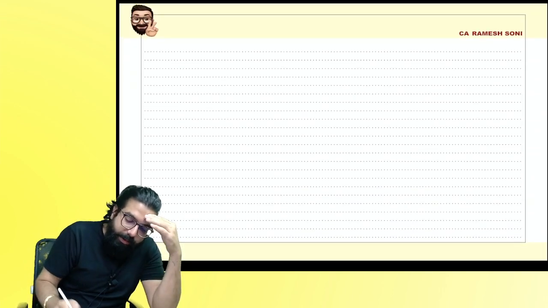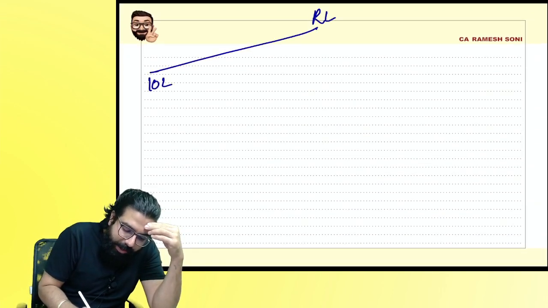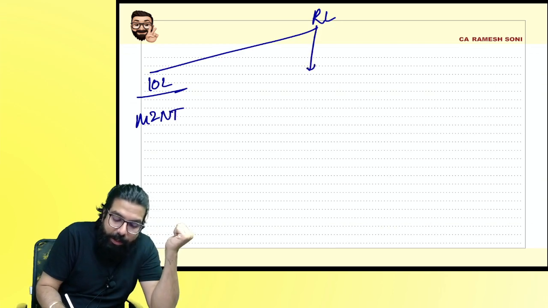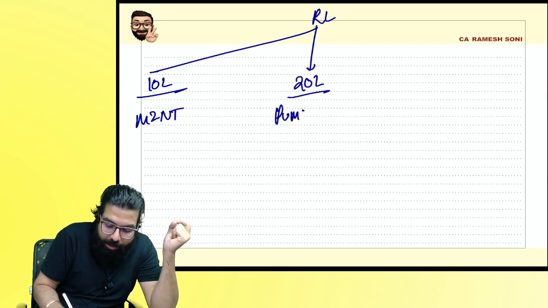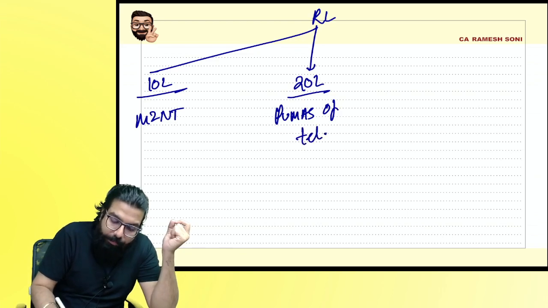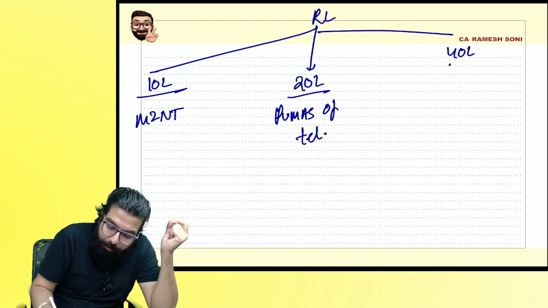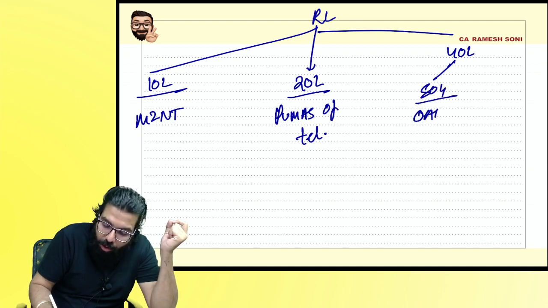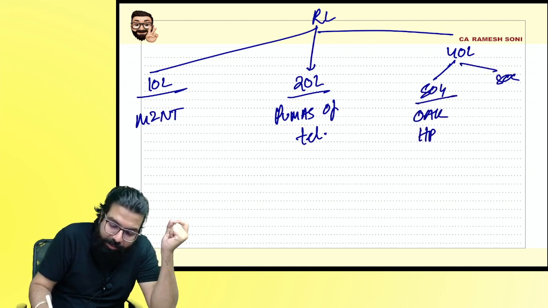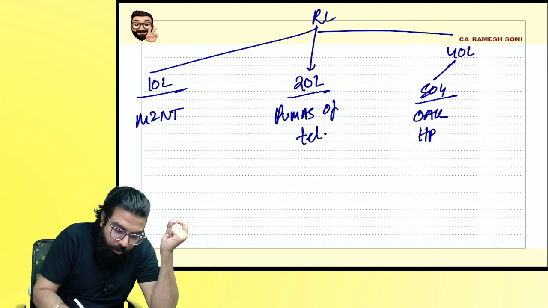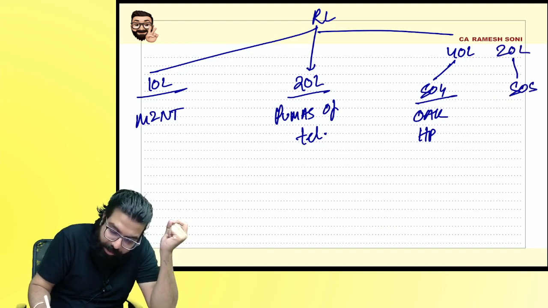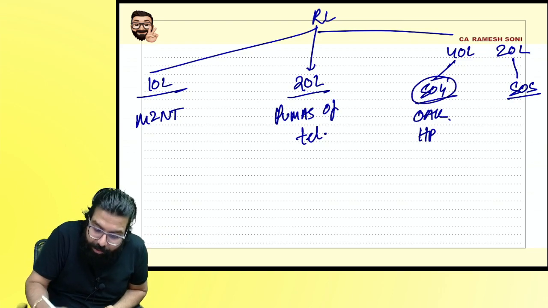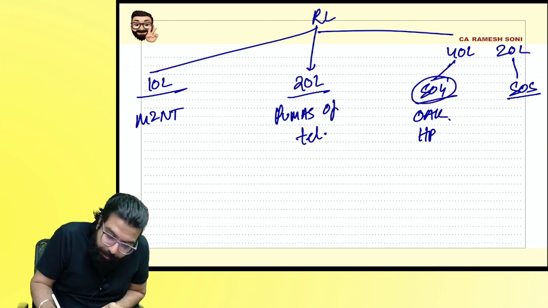See, I had told this that registration limit is how much? 10 lakh if you are in the state of M square NT, 20 lakh if you are in Pumas of Telangana, and 40 lakh for supplier of goods if you are in Oak of Himachal Pradesh. Supplier of service, 20 lakhs. Yeah, okay. So 20 lakh was for supplier of service. Everyone, is it clear? But this 40 lakh will not be allowed if you are supplying pan masala, ice cream, tobacco, and the amendment is what? Bricks and roofing tile supplier also.